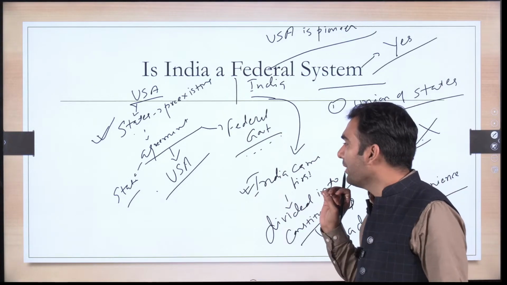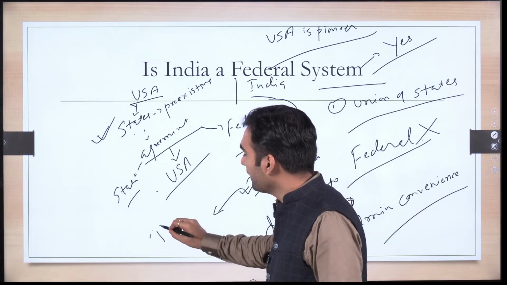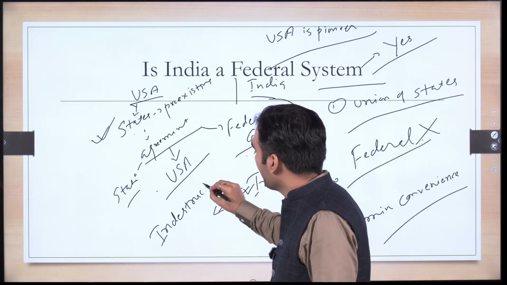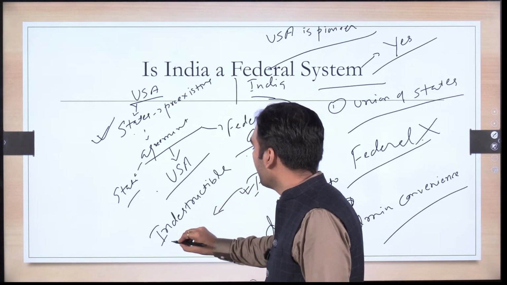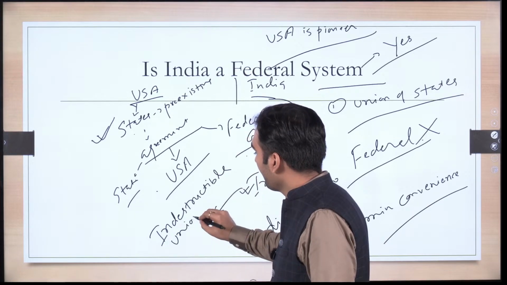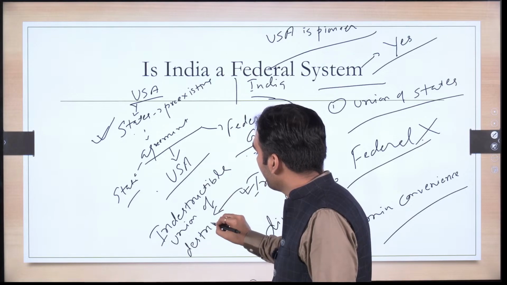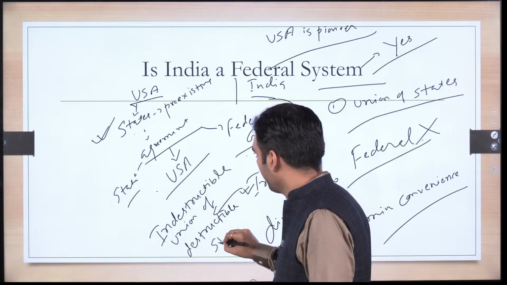And that's why there's a term used that India is an indestructible union. This is something that must be there in your answer. Indestructible union of destructible states.